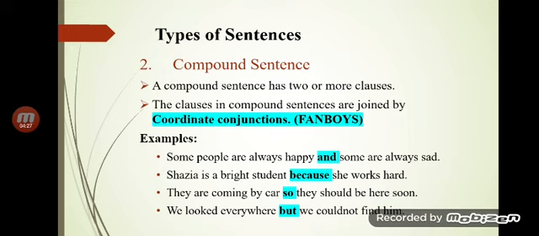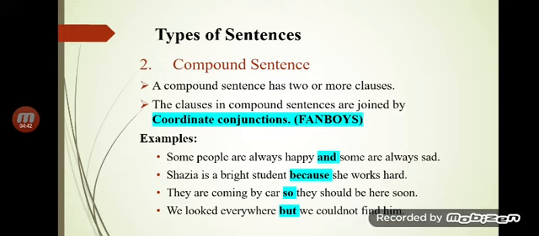Please write down in your notebooks: when we join two sentences of equal rank by a coordinate conjunction, we form a compound sentence.